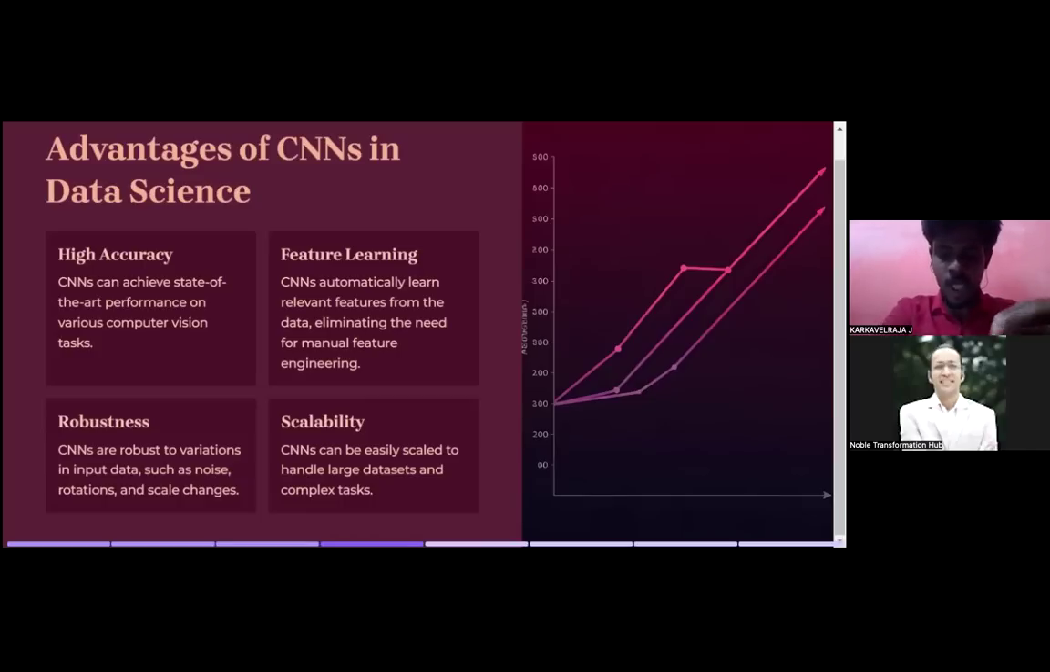We have introduced what CNN is, what the layers in CNN are, and the advantages of CNN. Remaining things we will discuss in the next session.